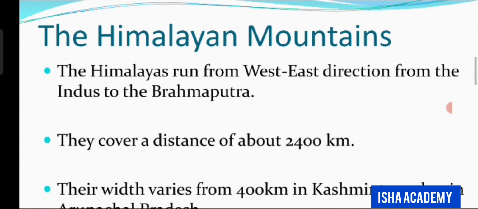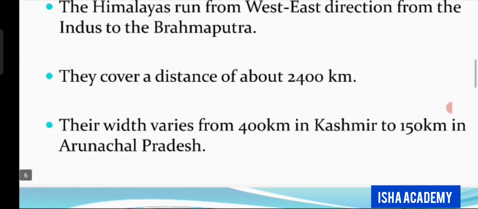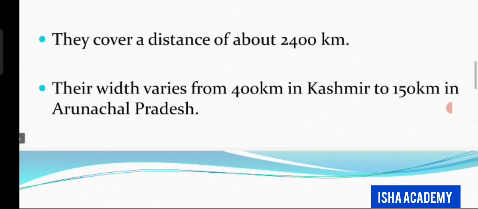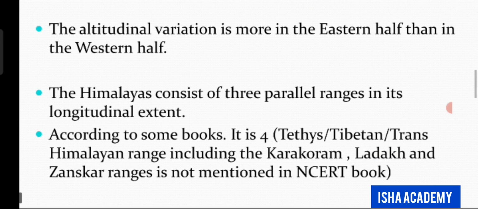Now, here are some points regarding the Himalayan mountains. The Himalayas run from west-east direction from the Indus to the Brahmaputra, and they cover a distance of about 2400 kilometers. Their width varies from 400 kilometers in Kashmir to 150 kilometers in Arunachal Pradesh. The altitudinal variation is more in the eastern half than in the western half.